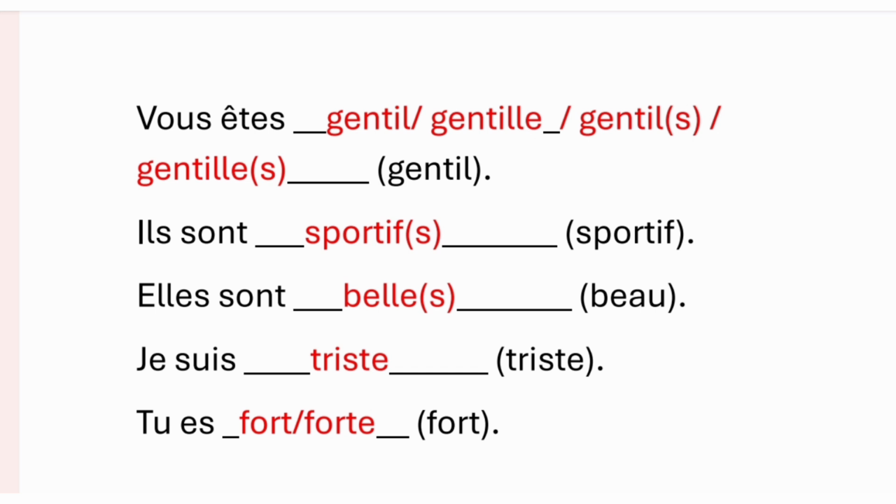Then, ils sont. Ils, masculine, plural. So, sportifs with extra s. No gender agreement. Ils sont sportifs. Elles sont dash. Feminine of beau is belle, and we need to put an extra s to make it plural as well. Elles sont belles. Then, je suis triste. Triste is an invariable adjective. Same for masculine and feminine. That is, je suis triste. I am sad for male as well as for female.